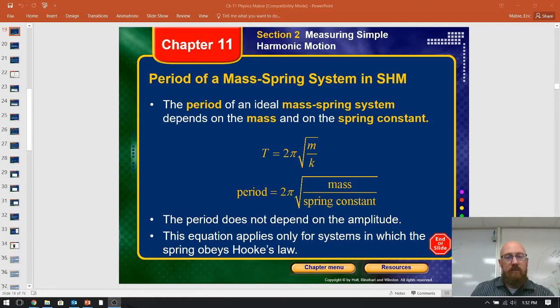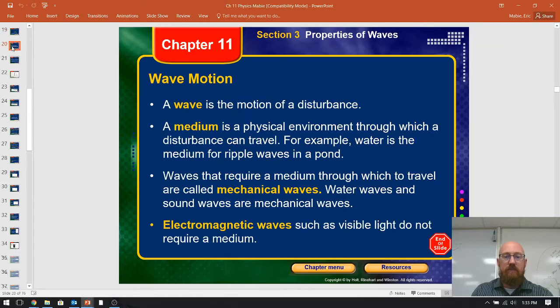All right, so we're going to start off with finishing the notes from section B. Kind of cheated, left one out, didn't tell you what the other period was. So the other equation you need is period equals 2 pi square root of the mass divided by the spring constant. I left that out. It's okay, I think you picked it up in class. So that being said, let's move on to section 3.